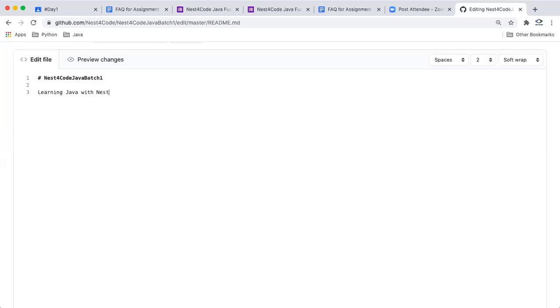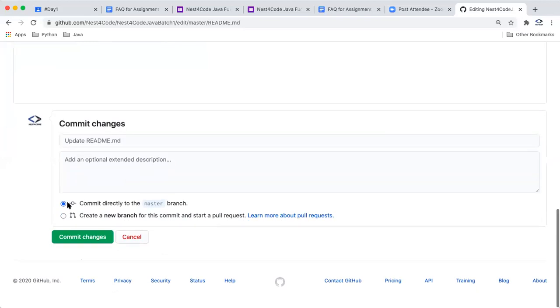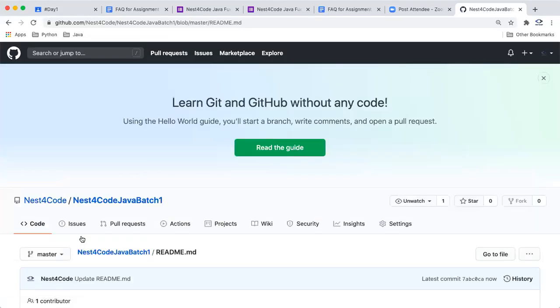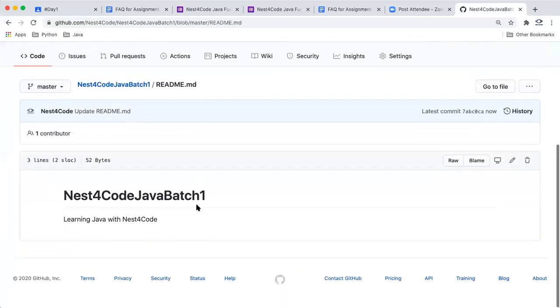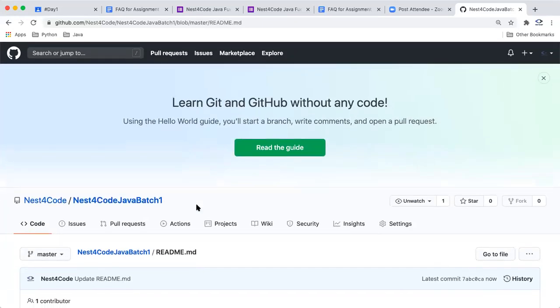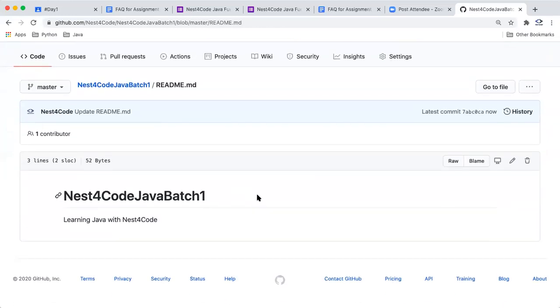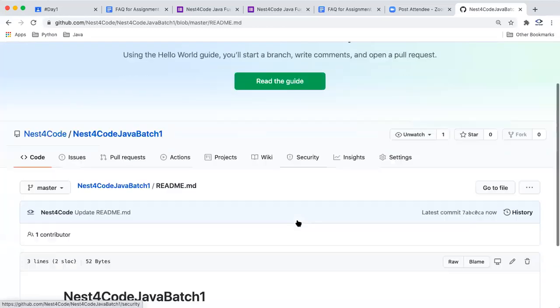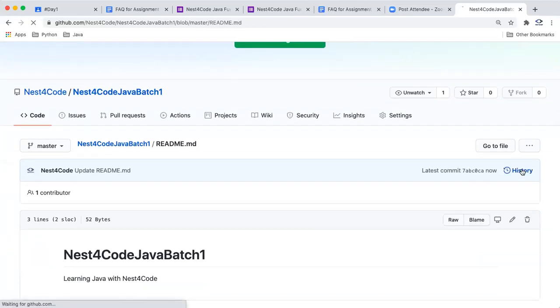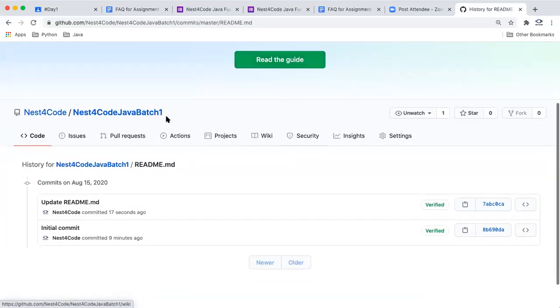So this will be the way of uploading the assignment. And you also have to commit everything, whatever you are doing. So this is how we can create a Git repository. This is how you can upload your files and how you can create your folders. And if you want to see the history of a file, you can also see the history here, like you can see, right?